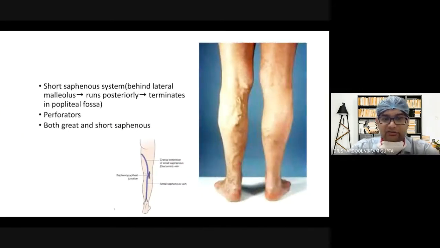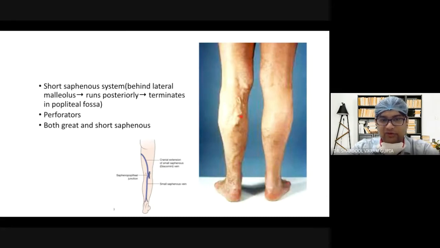Similarly, the short saphenous system runs behind the lateral malleolus like this, and runs posteriorly over the calf region, as you see here, and then terminates into the popliteal fossa. So the junction here is the sapheno-popliteal junction.